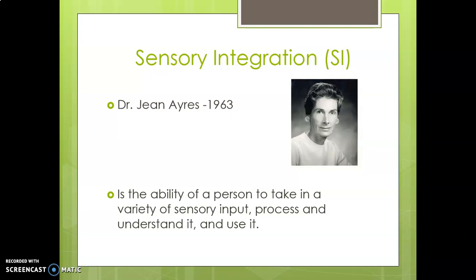So the brain understands it, and then according to that uses it, or reacts. It may be a reaction, or a response, or it can be a behavior also. So according to Jean Ayres, sensory integration is the ability of a person to take in a variety of sensory input, process and understand it, and use it.